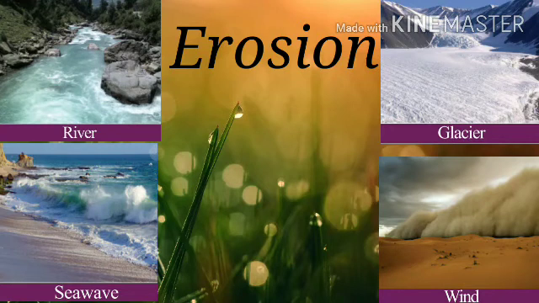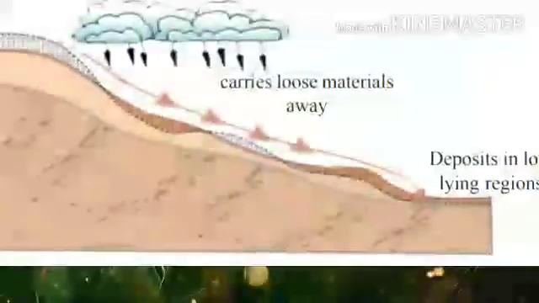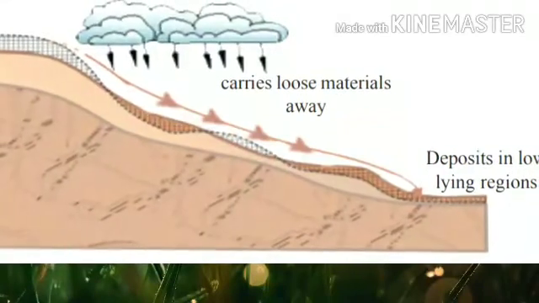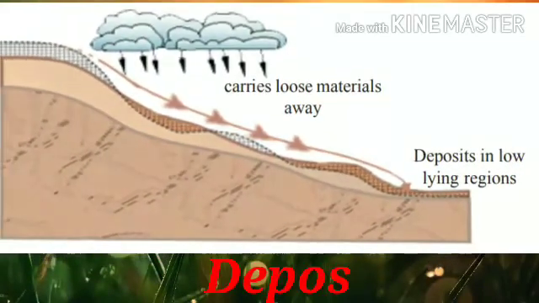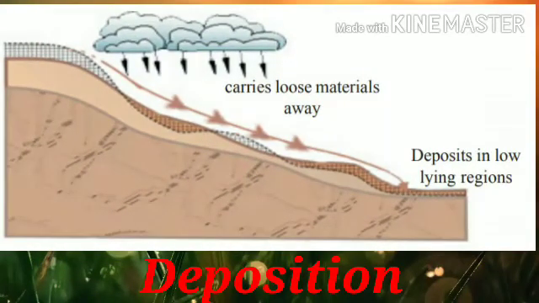is called erosion. Due to erosion, materials will be deposited in low-lying regions and this process is called deposition. What is deposition? Due to erosion, materials will be deposited in low-lying regions and this process is called deposition. Did you understand what is erosion and deposition? Okay.